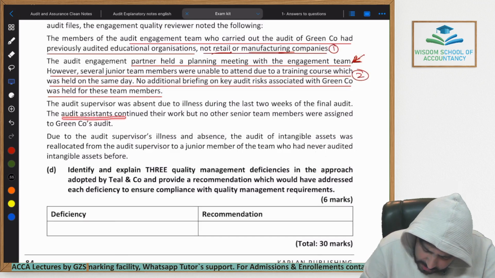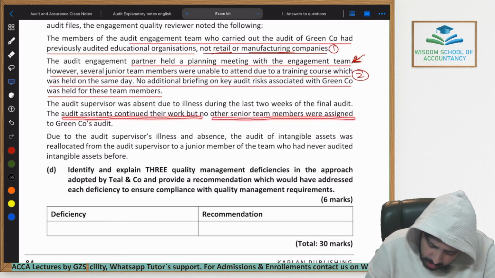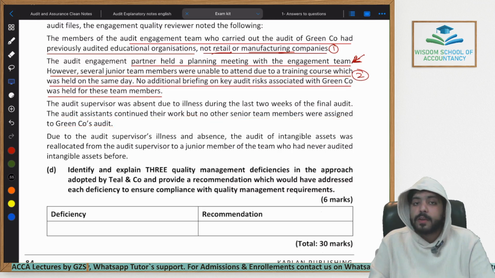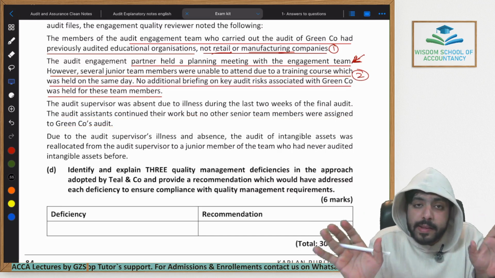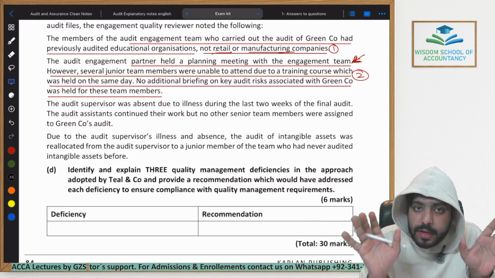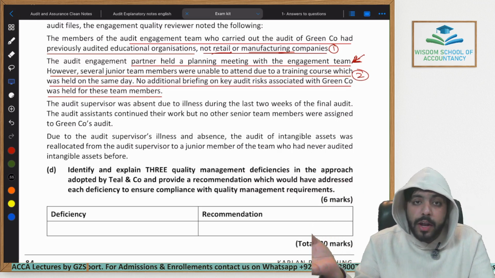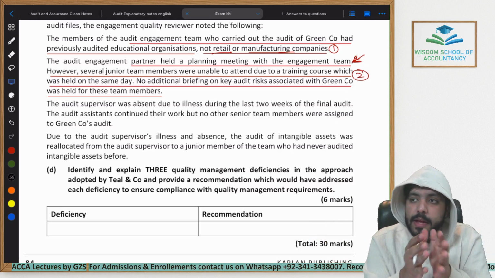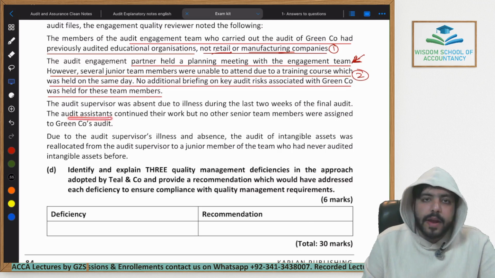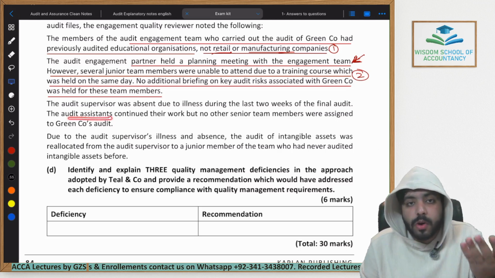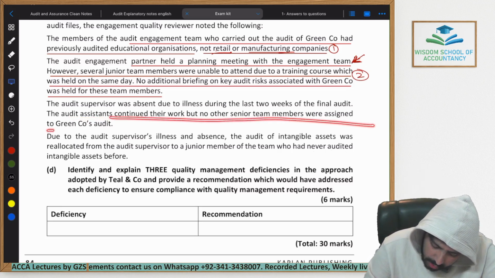The audit assistants continued their work, but no other senior team members were assigned to Green Corporation's audit. This means that there was no supervisor, no one else reviewed their work, no one else supervised whether they were doing their work correctly or not. Many of the issues would have gone unnoticed, because for the final 2 weeks, no one was supervising or reviewing the work of these audit assistants. All right. So this would have reduced the audit quality overall.